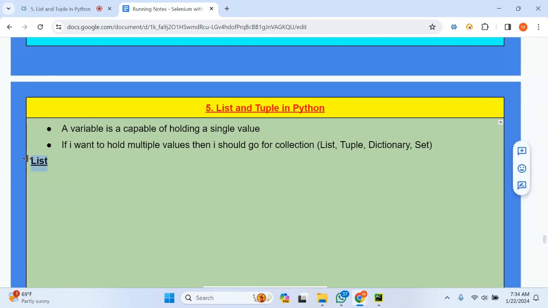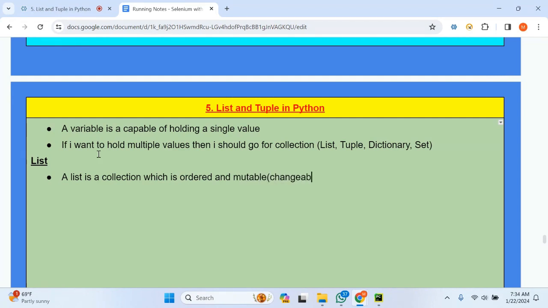Very important, try to listen carefully. A list is a collection which is ordered and changeable, or simply I can say mutable. Mutable means changeable.